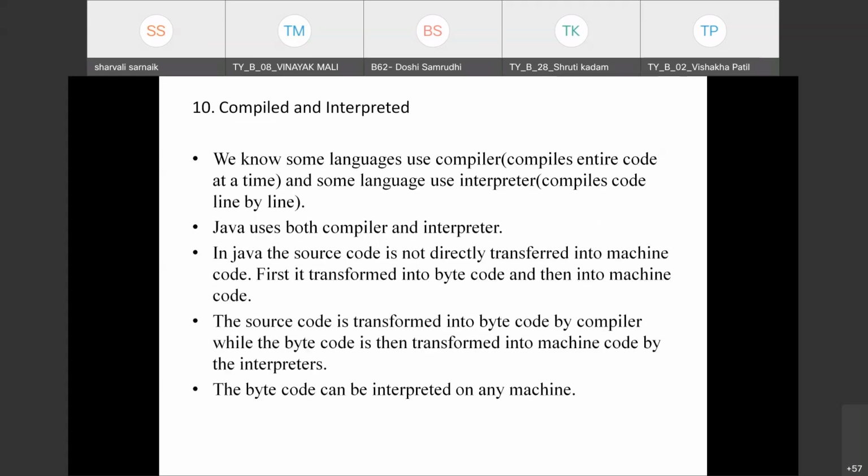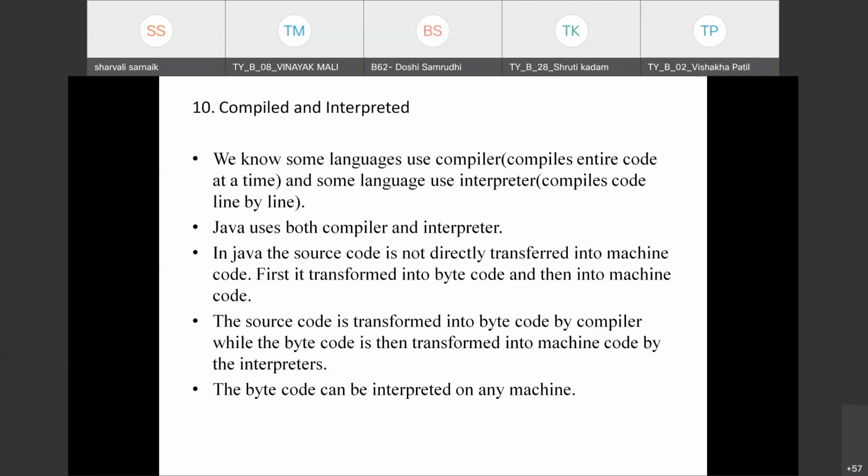Next is compiled and interpreted. We have already seen the compilation and interpretation steps. Like I have already told you, some languages use a compiler, some languages use an interpreter. Compiler means it compiles the entire code at a time, and interpreter means it interprets code line by line. There are some languages which only use a compiler and some other languages which only use an interpreter. But Java uses both compiler and interpreter. This is also one of the interview questions. Students, remember Java uses both compiler and interpreter.